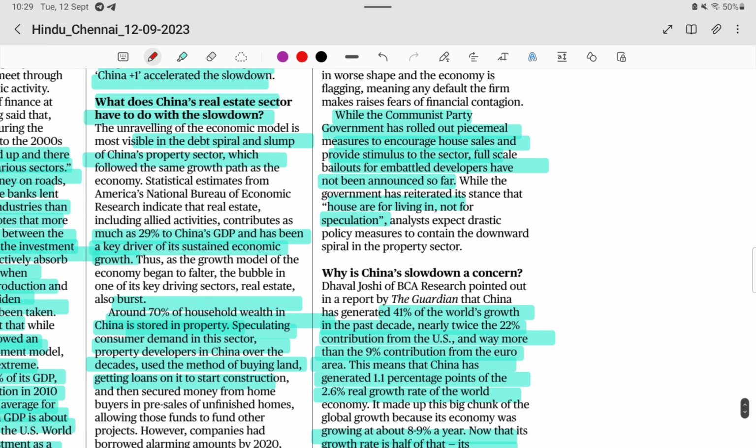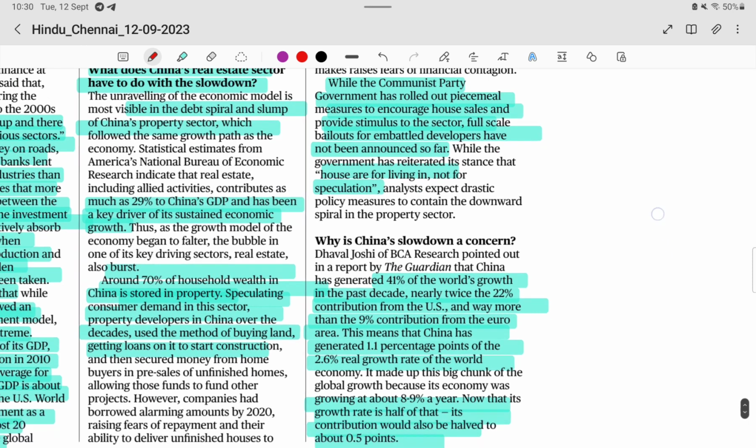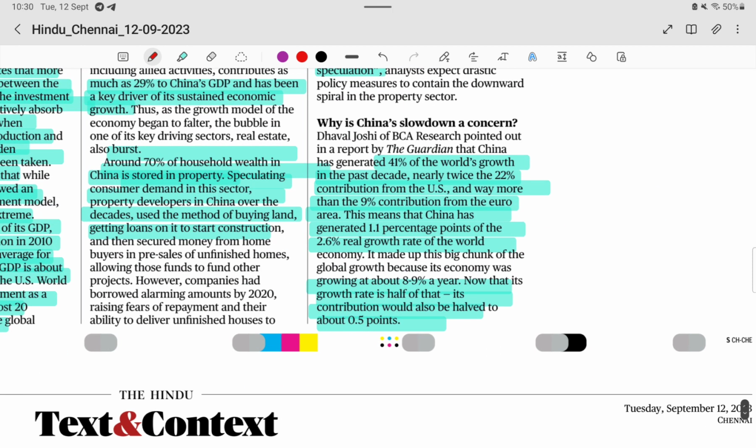The Communist Party also didn't take many measures to improve the consumer demand side. That is also a big problem for China. And why is it a concern for the world? Because of the 2.6% real global growth, nearly 40% depends on China's growth. So if China's growth is reduced, then automatically global growth is also reduced. If China's growth falls by 1.1%, global growth will come down to 0.5 points.